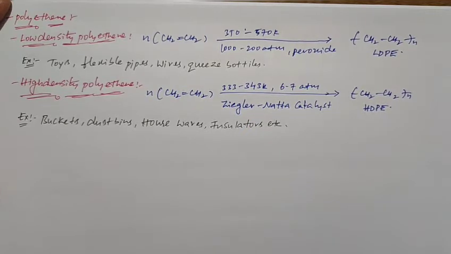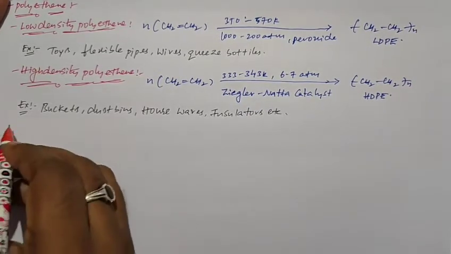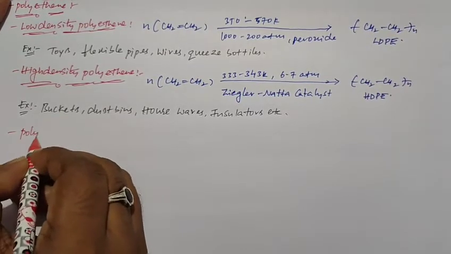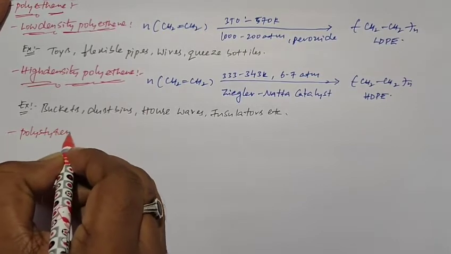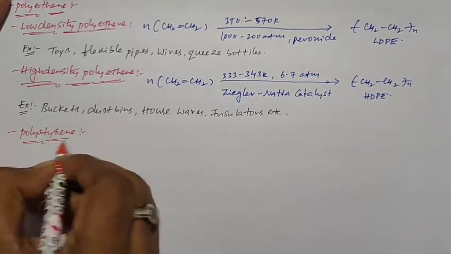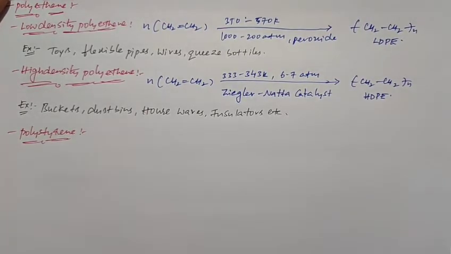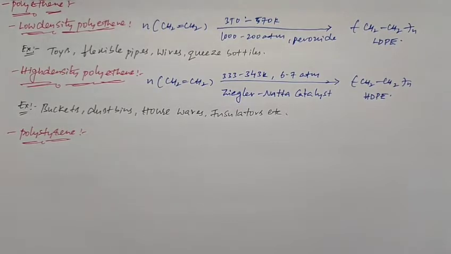And next one is polystyrene. What is polystyrene? So if you see that in the polystyrene, the monomer is styrene. So when styrene undergoes free radical polymerization in presence of benzoyl peroxide, it can form a polystyrene.